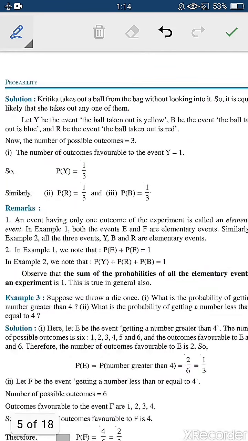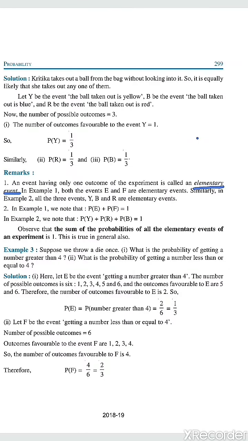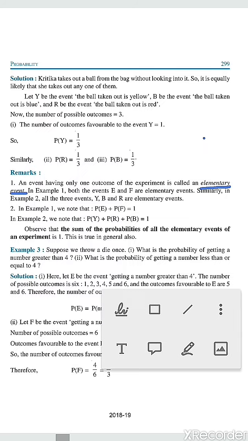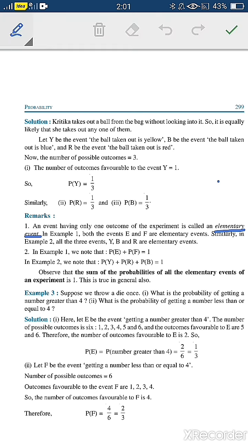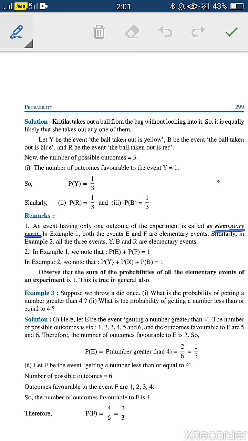So moving with the remarks now, very important. First remark we have already done. What is an elementary event? Elementary events are those events which have a single outcome, right? We knew it. Next is second remark. We have already done in example 1 that what are elementary events.